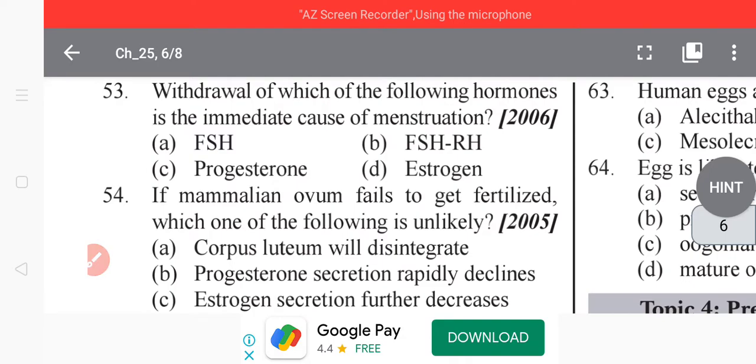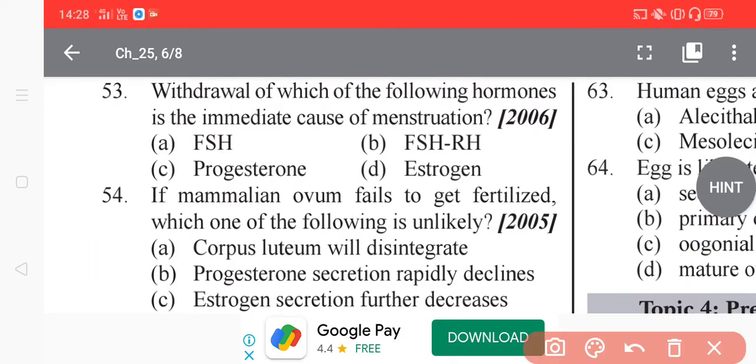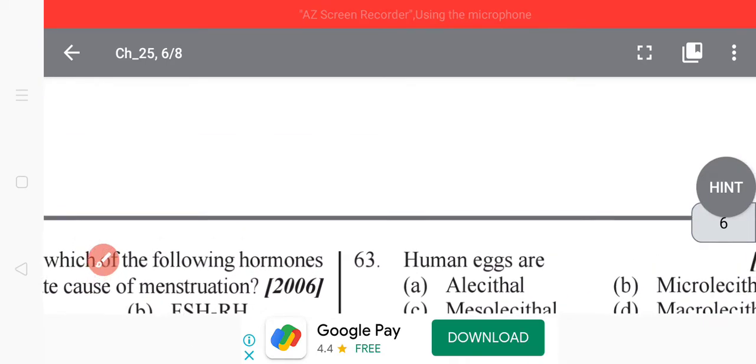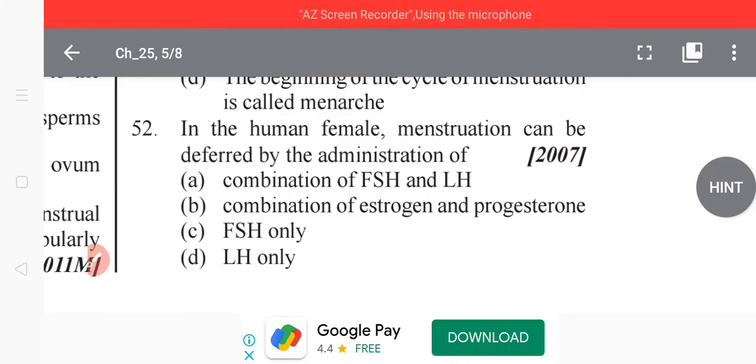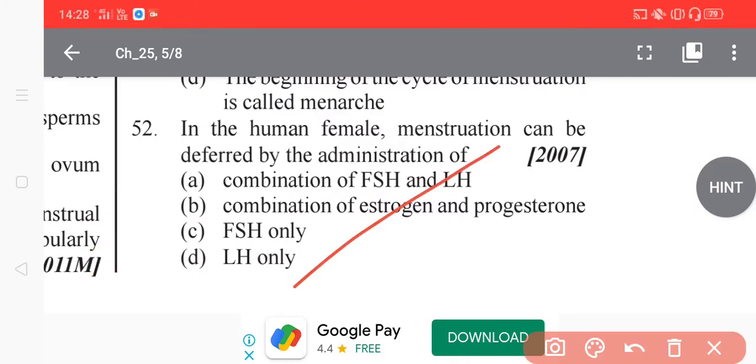So what is this question? Go to question 53. You have to give the option answer of this. In female, menstruation can be deferred by the administration of, very easy, a combination of estrogen and progesterone. Yes, students, this is a one-liner question.